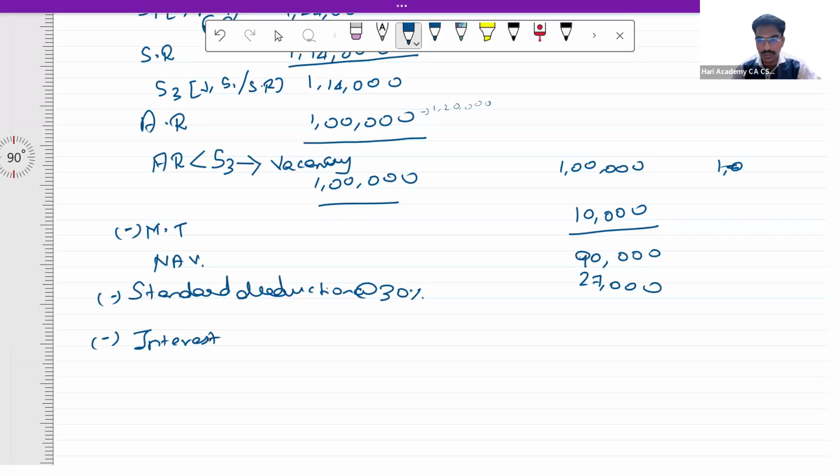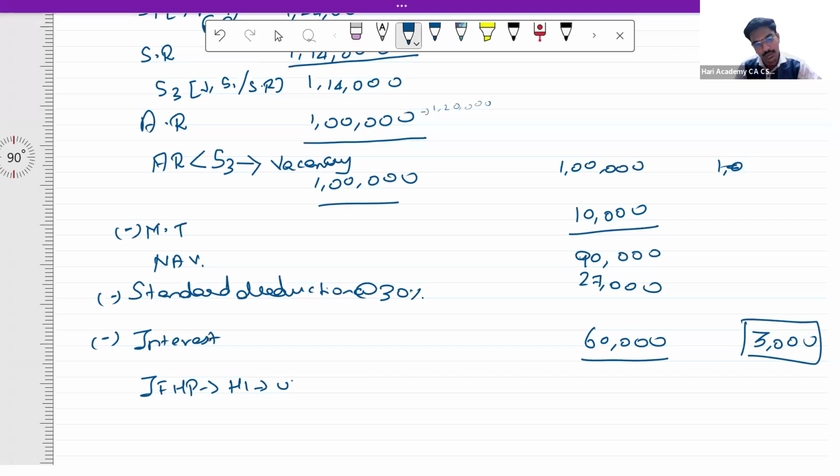So for unit 1 alone, this is 60,000. So if you remove these, the total answer in respect of unit 1 is going to be 3,000. So income from house property, house 1, unit 1 is rupees 3,000.